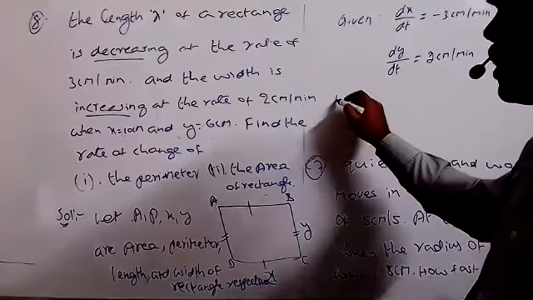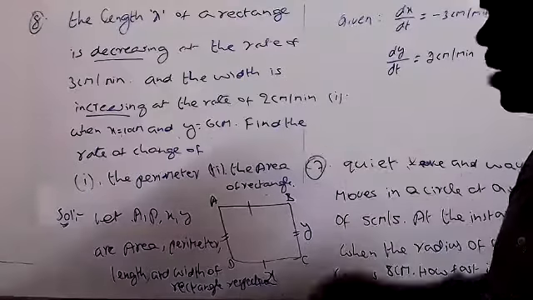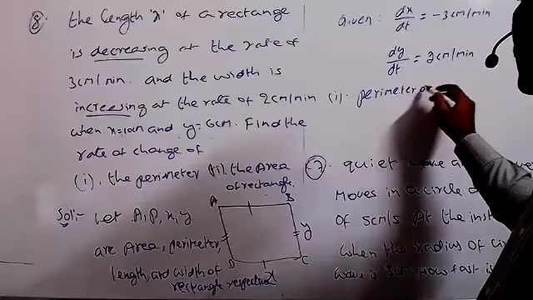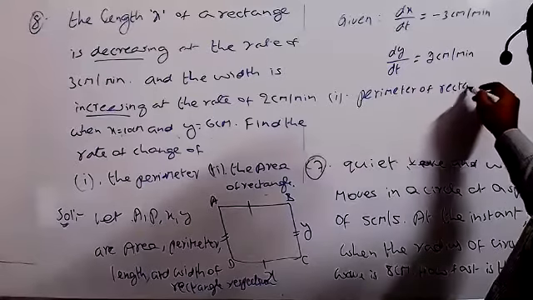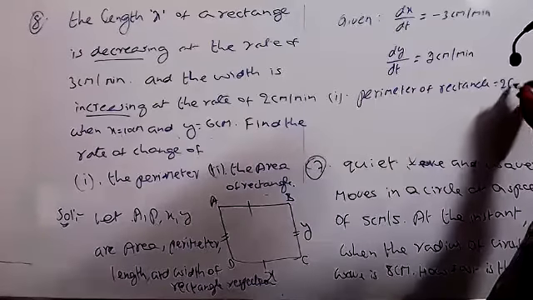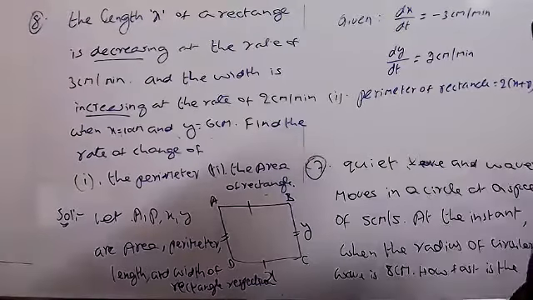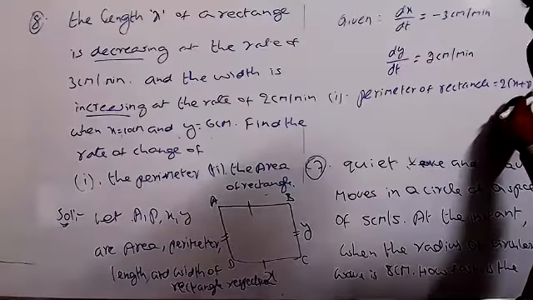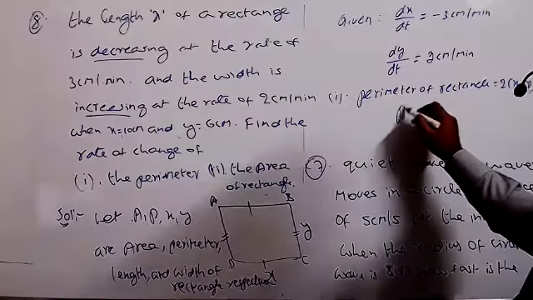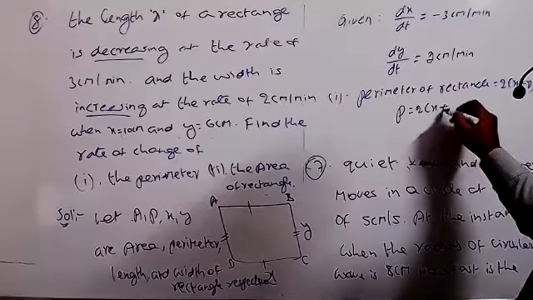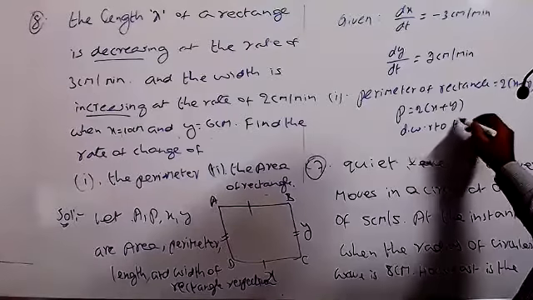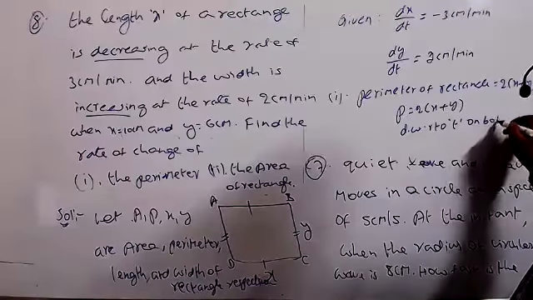Now we can take the first one. What is the first one? Now perimeter we have to find. So you can write clearly that perimeter of rectangle equal to 2 into x plus y. Because x is the length and y is the breadth here. We know the formula 2 into l plus b. This is the symbol P equal to 2 into x plus y. So differentiate with respect to time on both sides.